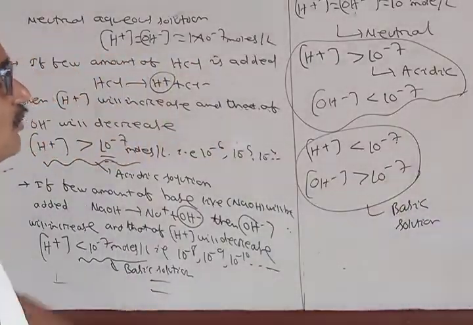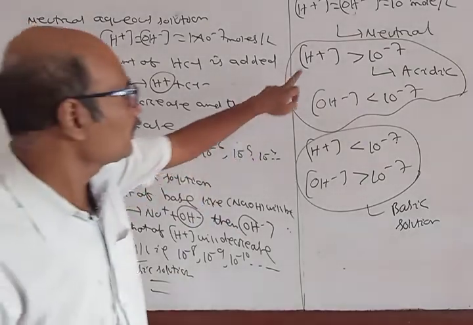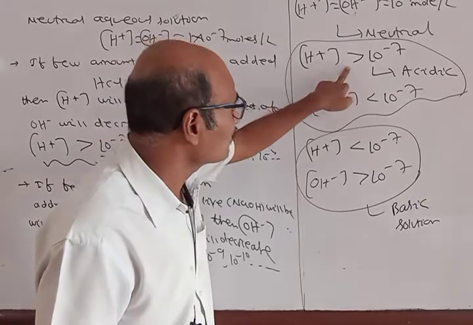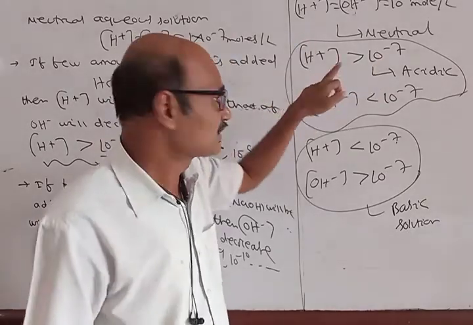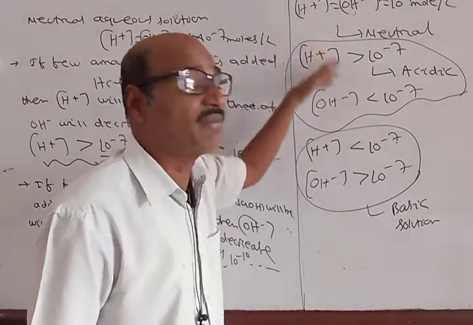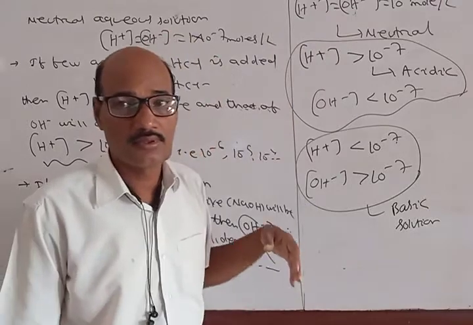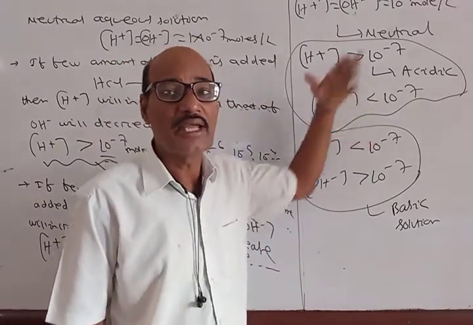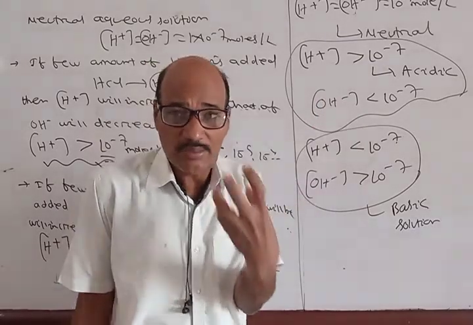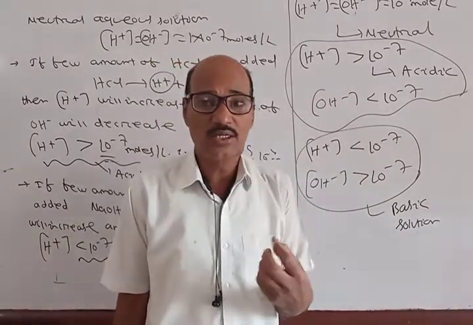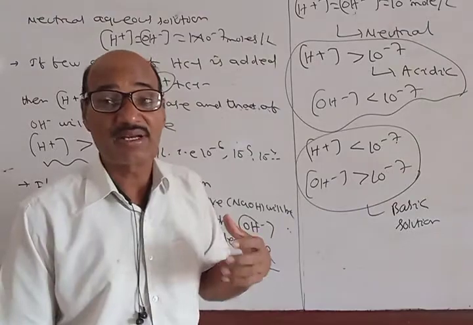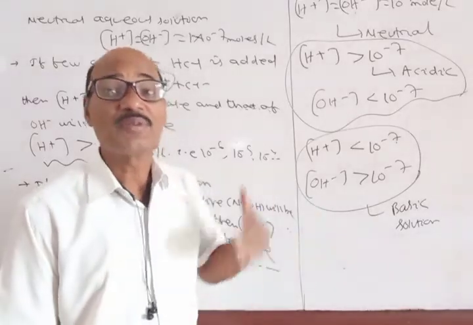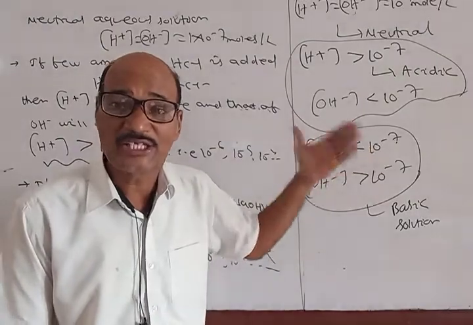But imagine if H+ ion is more than 10 power minus 7, that means it can be 10 power minus 6, and accordingly OH minus is 10 power minus 8. And these numbers are too small to express: 10 power minus 8, 10 power minus 9, 10 power minus 10, finally even 10 power minus 14.